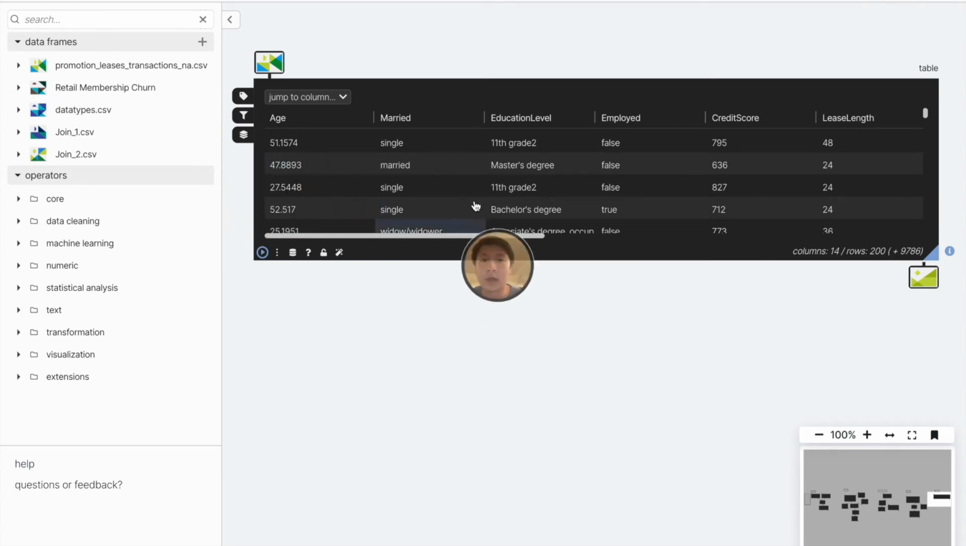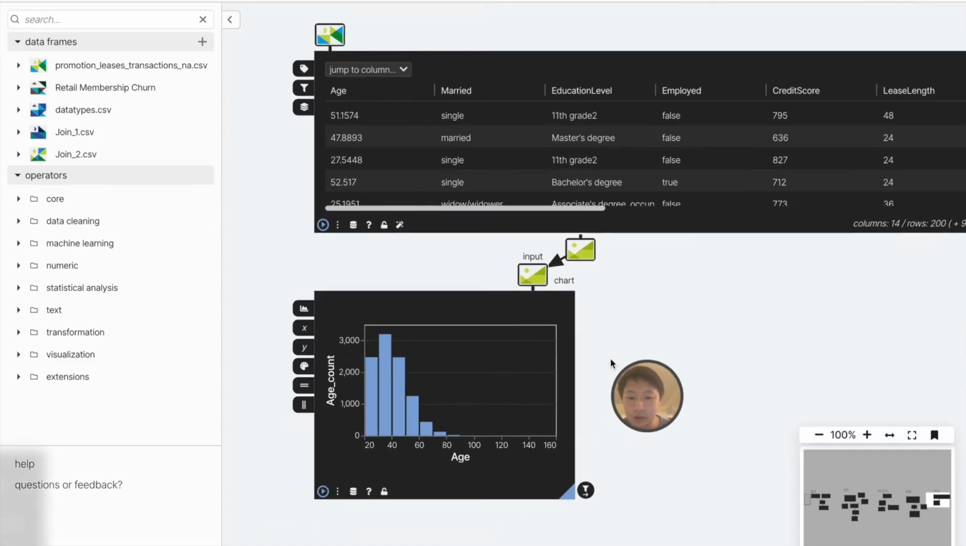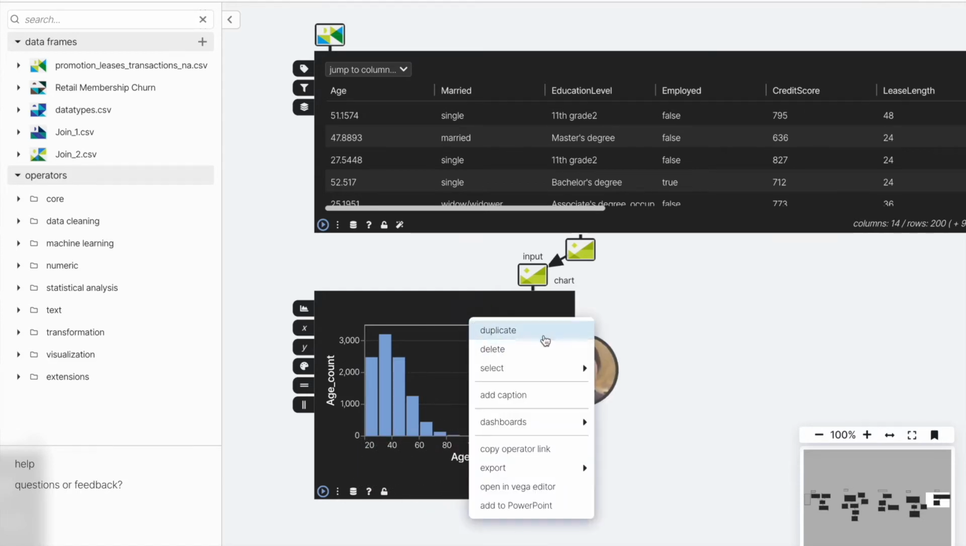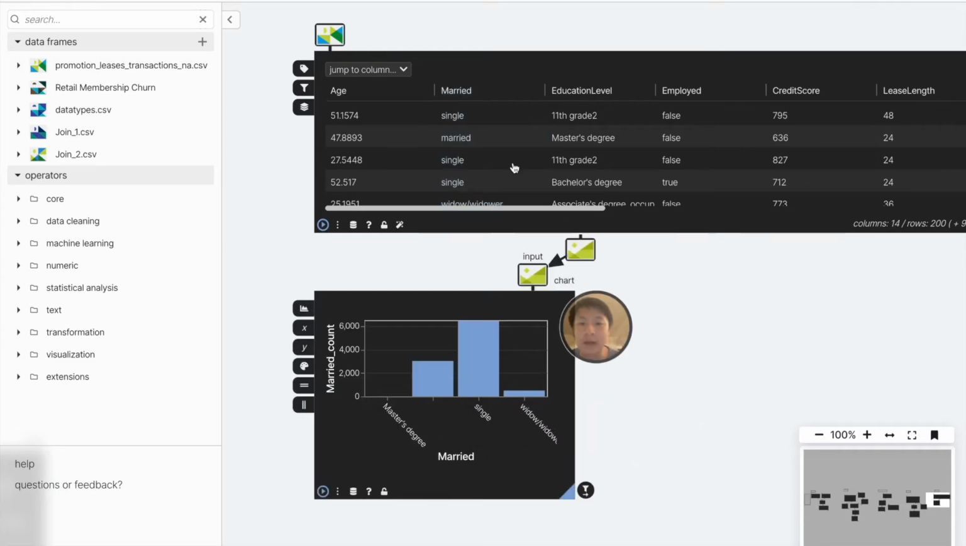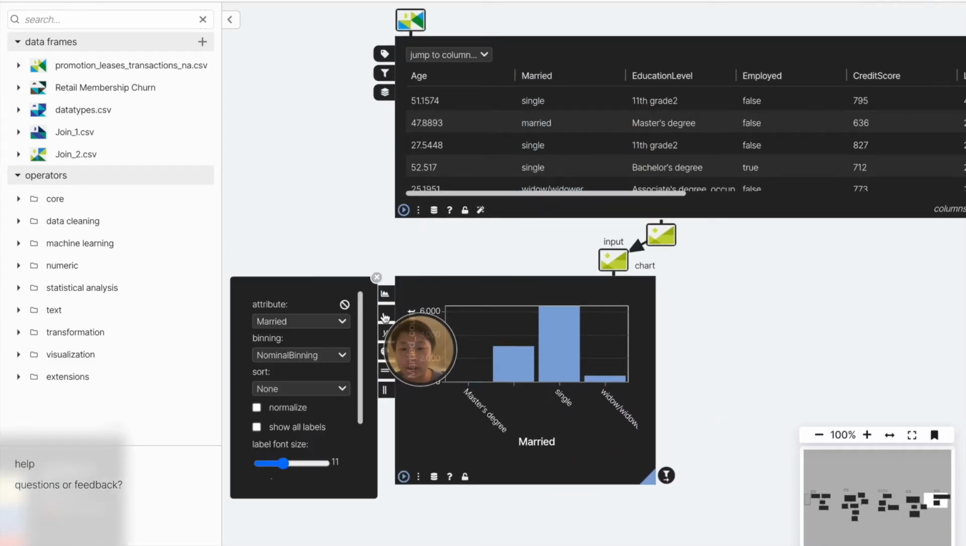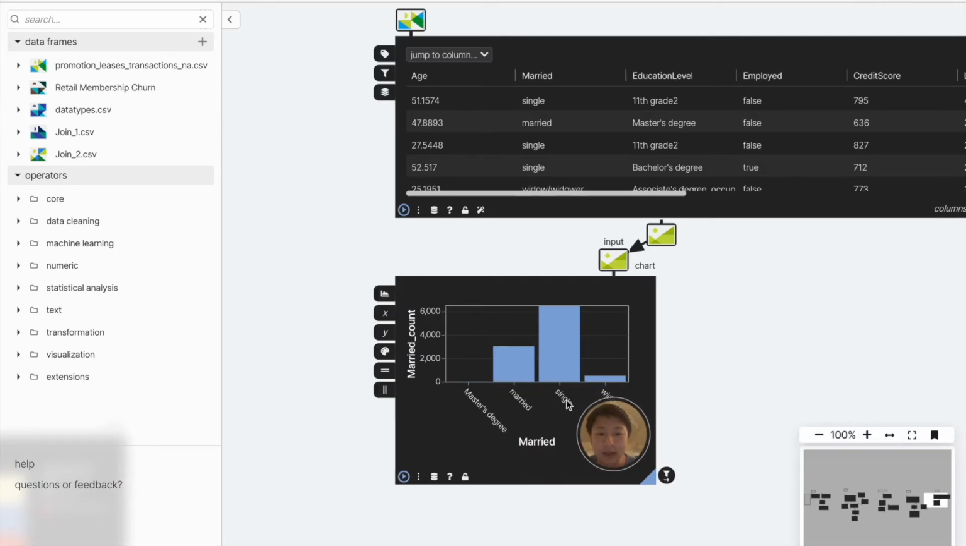To take a look at an example of data where we can profile and see whether it's clean or not, we can take a look at this promotional leases data set. Here we can take a look and see age. We see that the age distribution looks relatively straightforward, meaningfully distributed between 20 and 80. That kind of makes sense. We can go ahead and grab the next column and take a look at the marriage column. If we show all labels, we see that marriage is mostly married, mostly single, or widower.